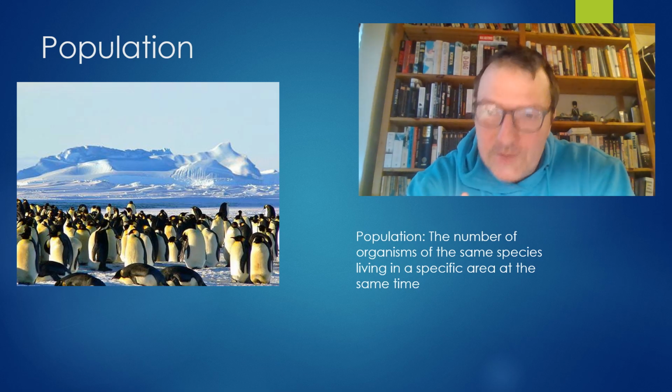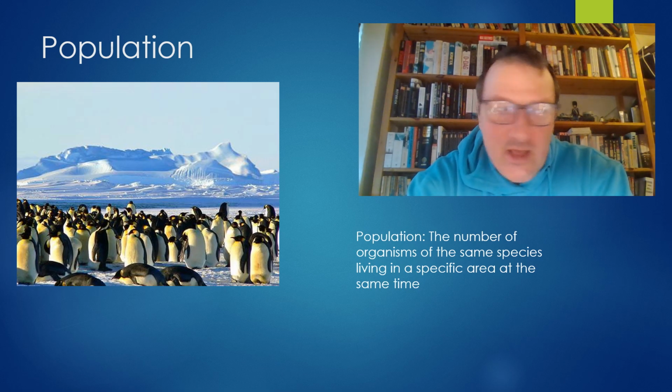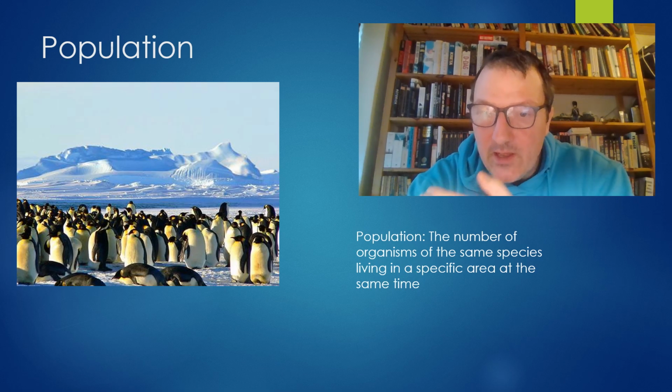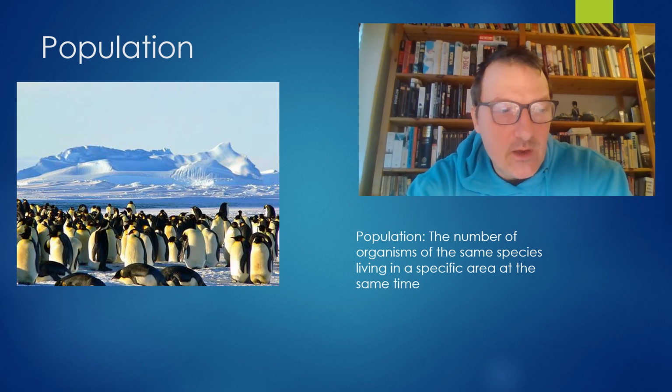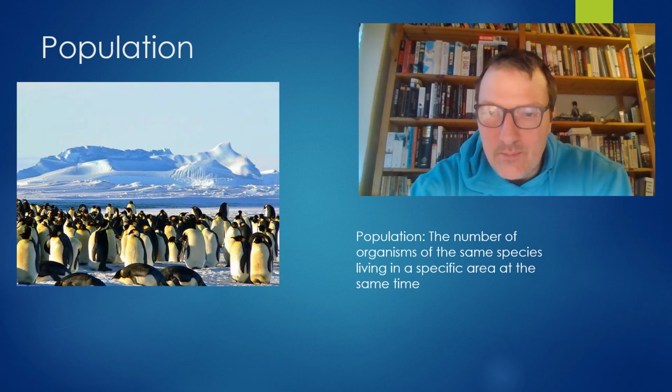In biology, and therefore also in marine science, a population is a quite strict definition. A population is a number of organisms that belong to the same species living in a specific area at the same time. So all these penguins here belong to the same population as they are there at the same time, at the same place, and they are the same species.